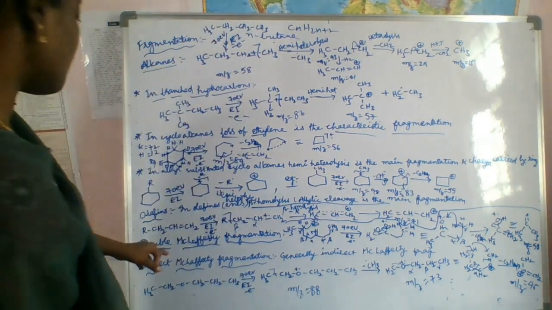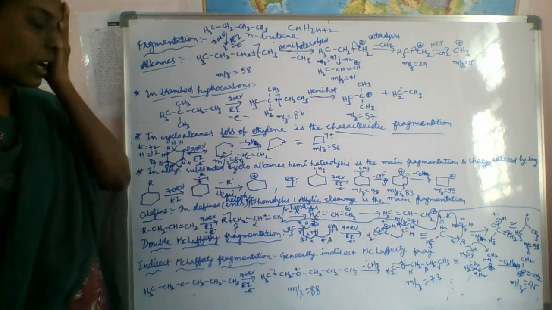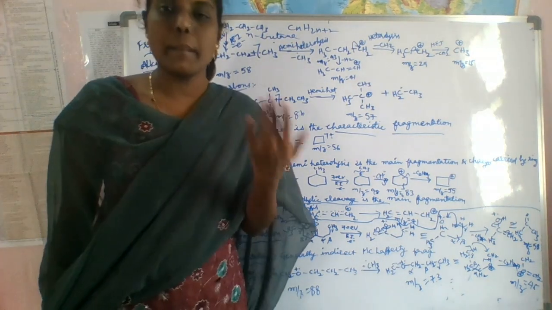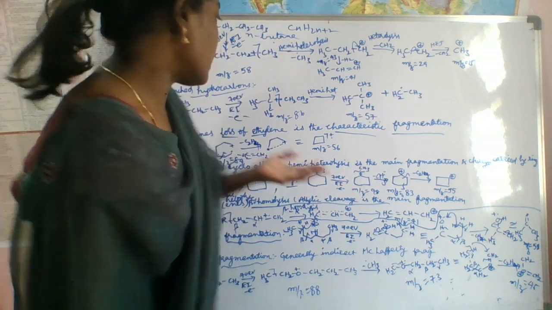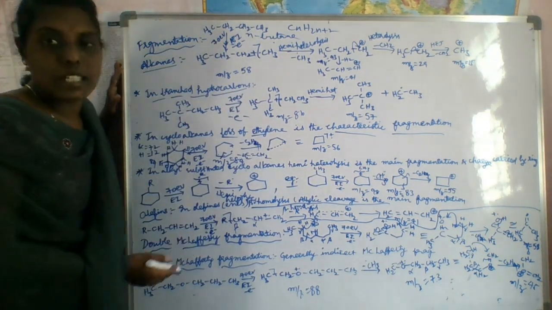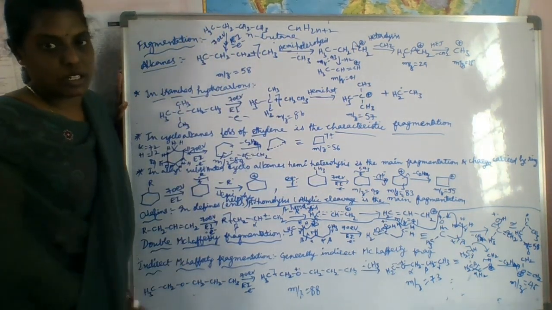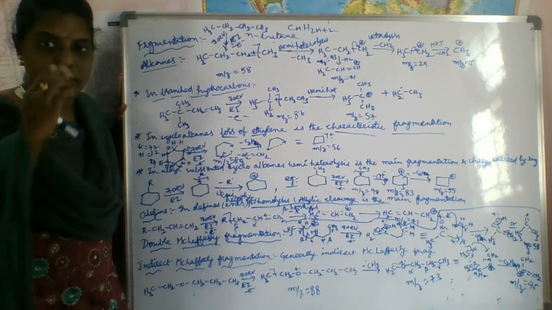And double McLafferty fragmentation. You have already seen the McLafferty fragmentation, but here we are doing double McLafferty fragmentation. What is the McLafferty fragmentation?